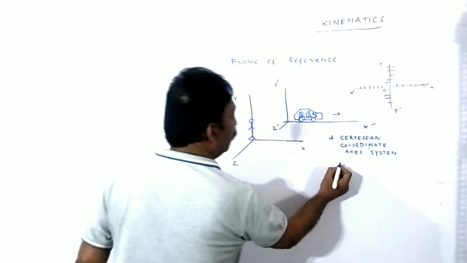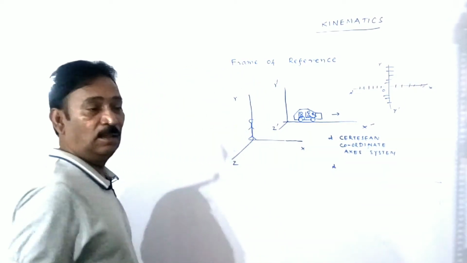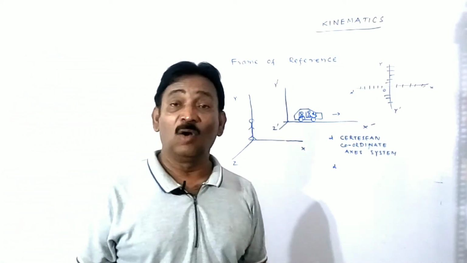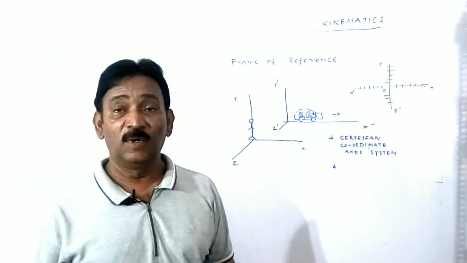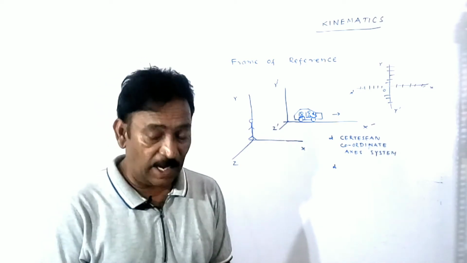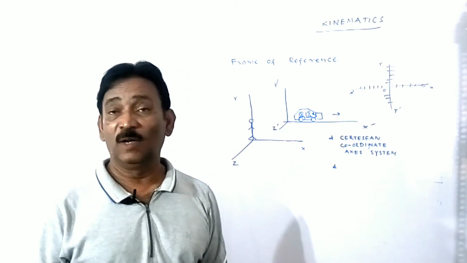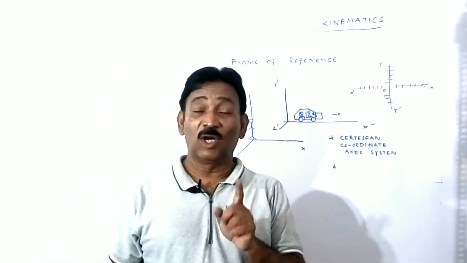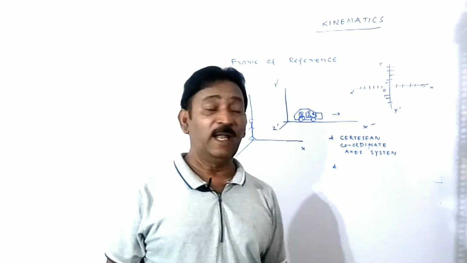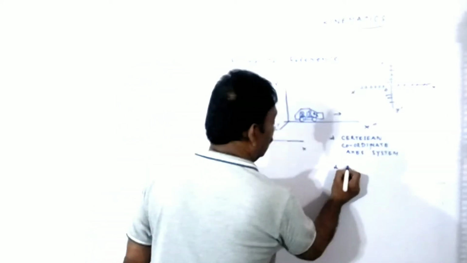And we have one more. What's that? Ground coordinate system. What's that? Ground reference frame. Here I am standing and observing. And one more, the geographical coordinate axis system. What is that? Geographical.